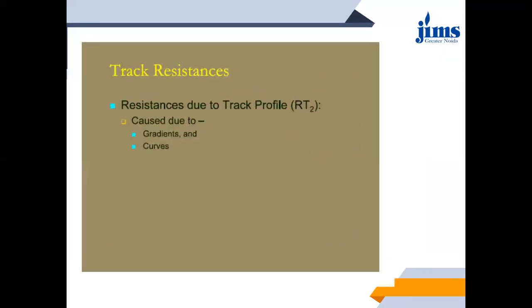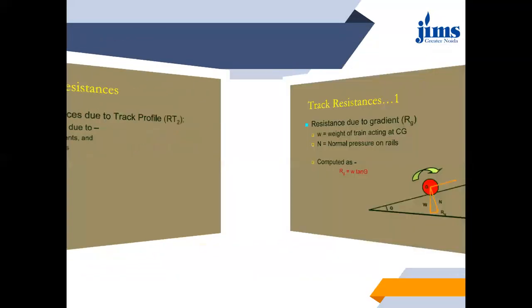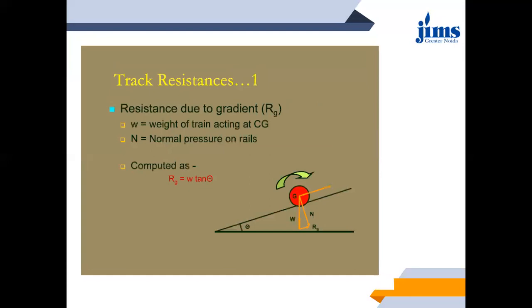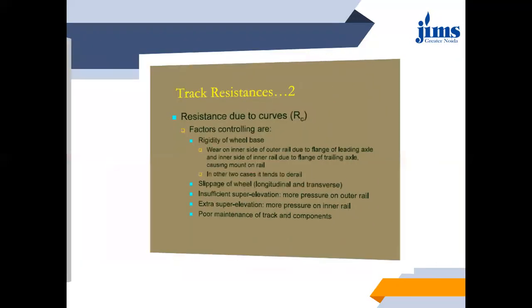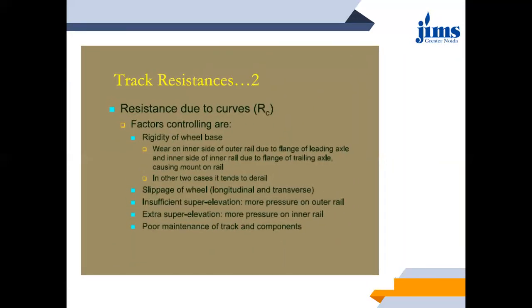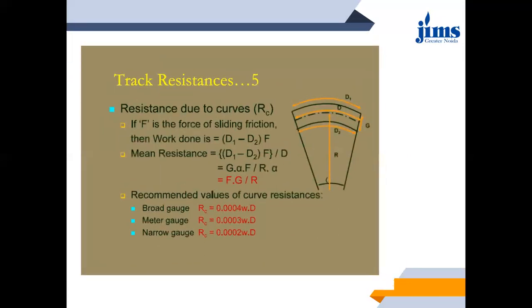Resistance due to track profile, which is caused due to the changes in the gradients and curves while the train is traveling on a route. Okay. So due to the slippage of wheel and rigidity of the wheelbase, certain factors like this, the resistance due to curve will be arising, and resistance due to gradient will obviously be there, because whenever an ascending gradient is there, it will require some extra effort to overcome that particular resistance.